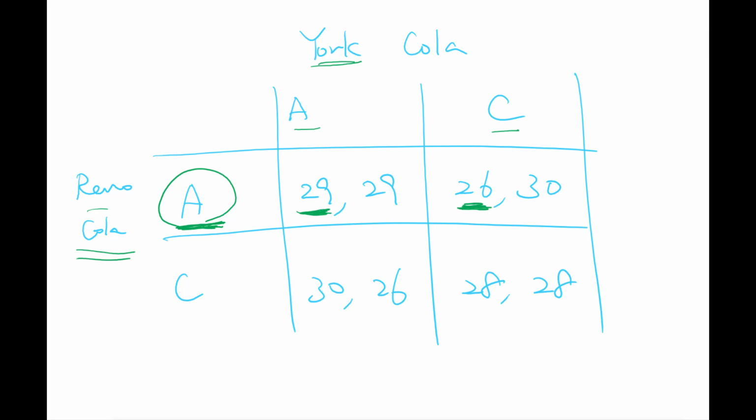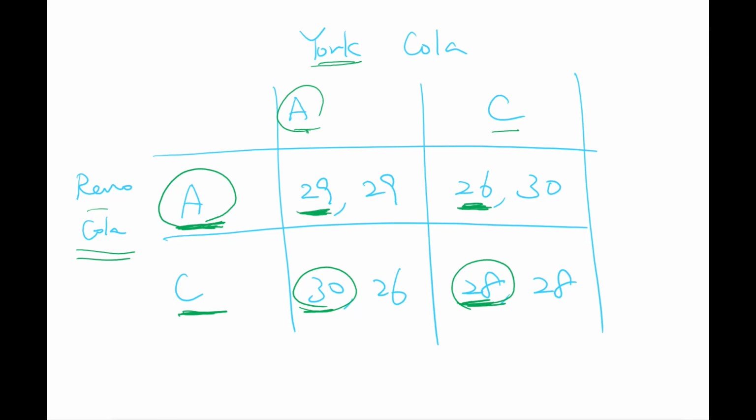But then if Reno Cola decides to cheat, then it can receive 30 or 28, again depending on York's reaction, right? If the opponent abides by the agreement while Reno is cheating, it can generate a high payoff of 30. Or again, if met by cheating, then it generates 28, right?